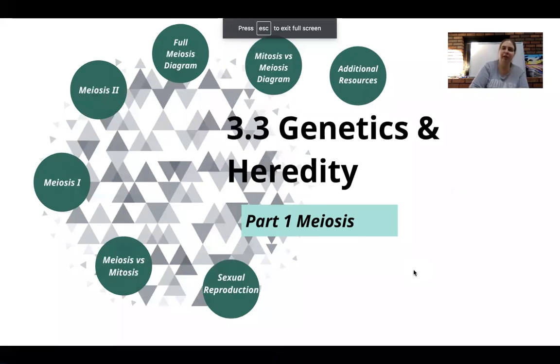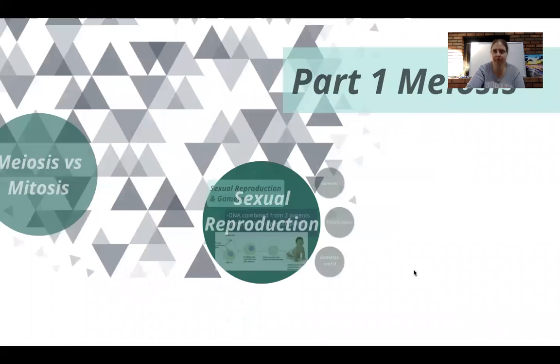And today we're actually going to be starting our next chapter in biology, which is chapter 3.3, Genetics and Heredity. We're going to begin this by first talking about something called meiosis. So meiosis, as we're going to talk about, is another form of cell division similar to mitosis, but definitely not the same thing. All right, so let's get going and get started.